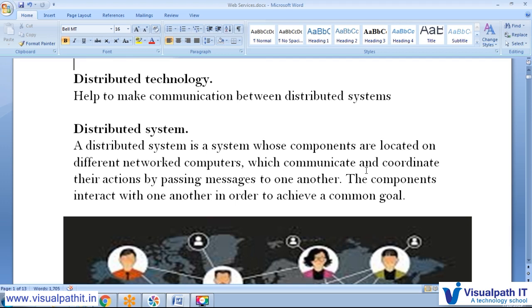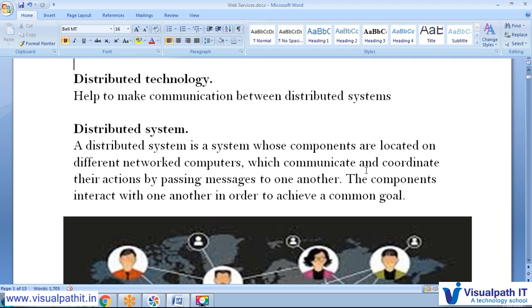This kind of environment is a distributed environment, and there we apply distributed technology to distribute our messages, video calls, voice calls, or any request and response that we want to share among the distributed network.